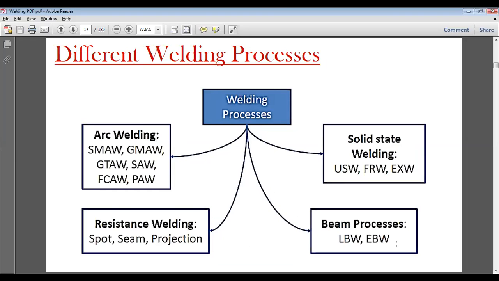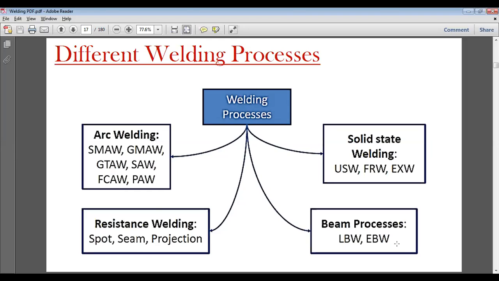Second is pressure. Third, if we don't apply pressure, then we have to apply filler metal. So three basic elements are required for welding: one is heat, another is pressure, and without pressure we have to put in a filler metal or additional metal in order to give strength to our joint.